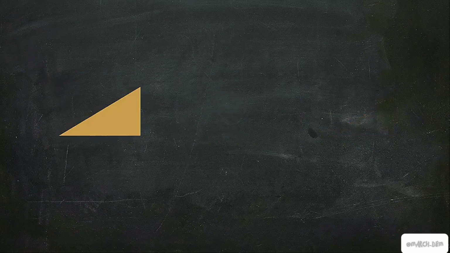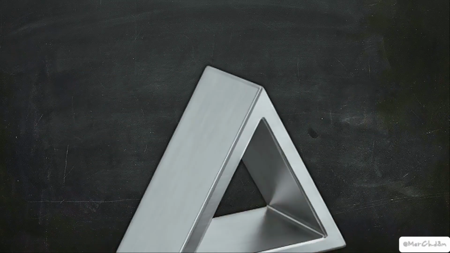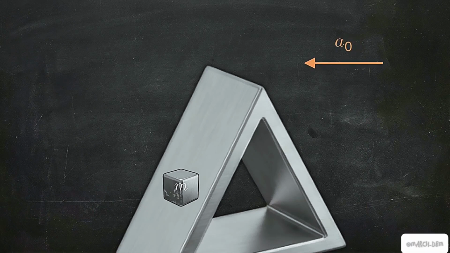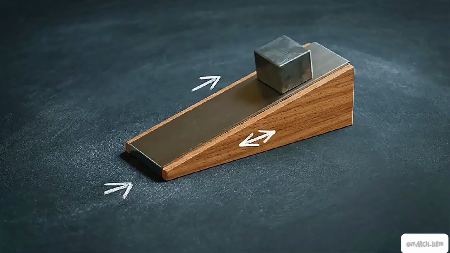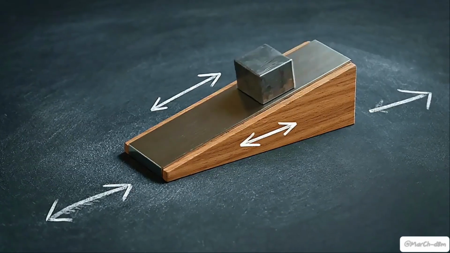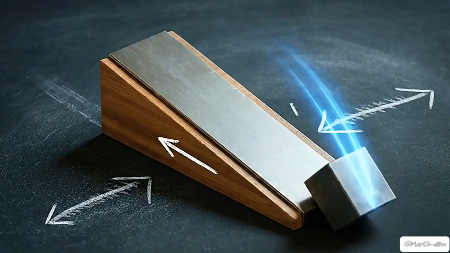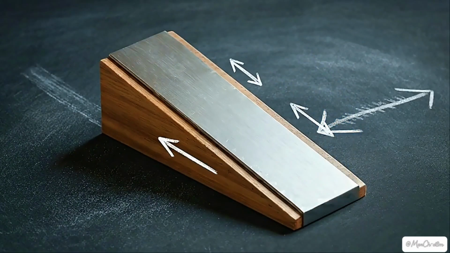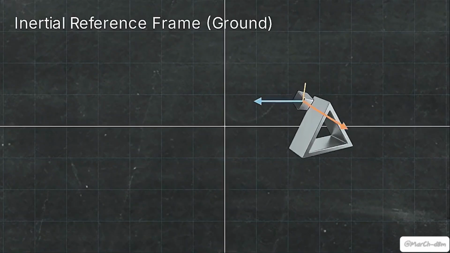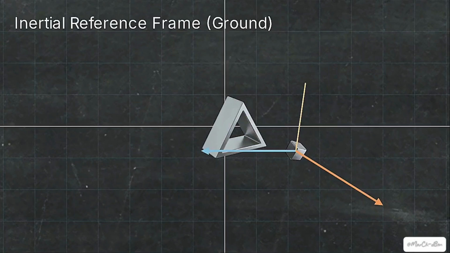We begin with a block of mass m released on a frictionless inclined plane. Simultaneously, the plane itself is accelerating to the left at a constant rate, a0. Tracking the block's displacement from the ground requires measuring both the wedge's horizontal translation and the block's relative slide down the angle. These 2 vectors combine into a complex, non-linear path.